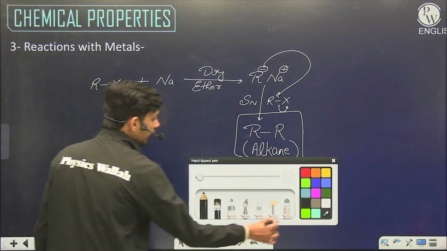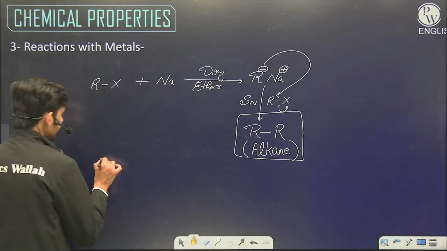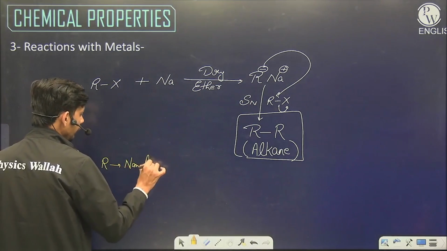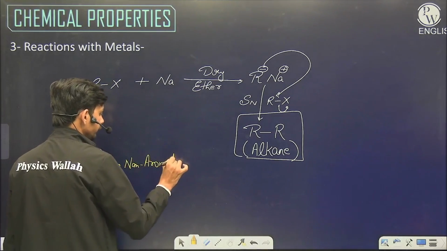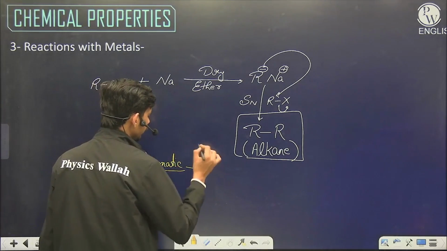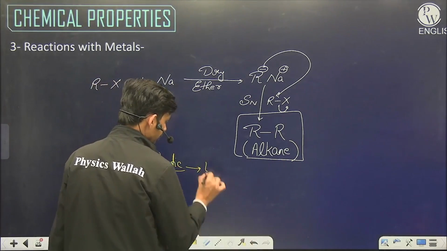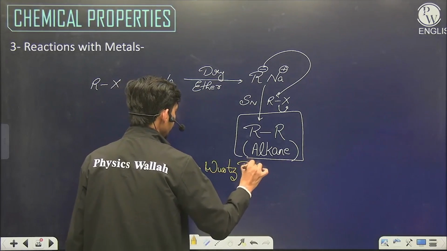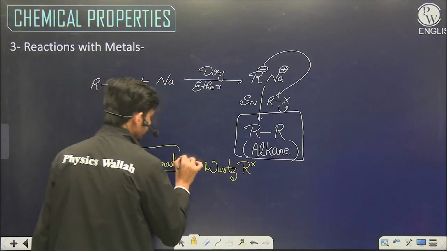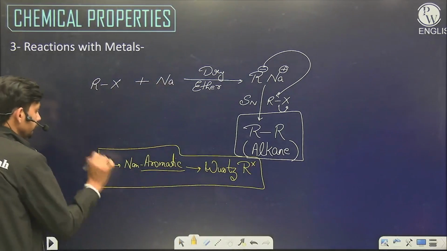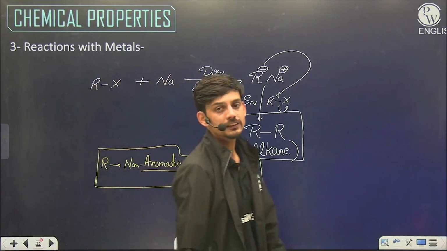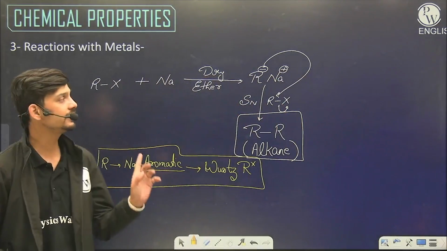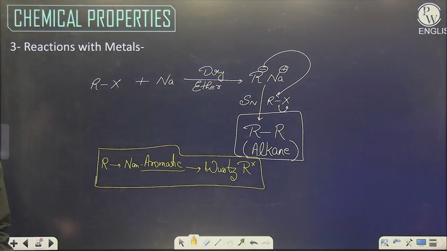And when this R group is non-aromatic, the reaction is called Wurtz reaction. So if this R group is non-aromatic, then the reaction is called Wurtz reaction. And for aromatic, we will see further what the reaction is called and how the reaction proceeds.